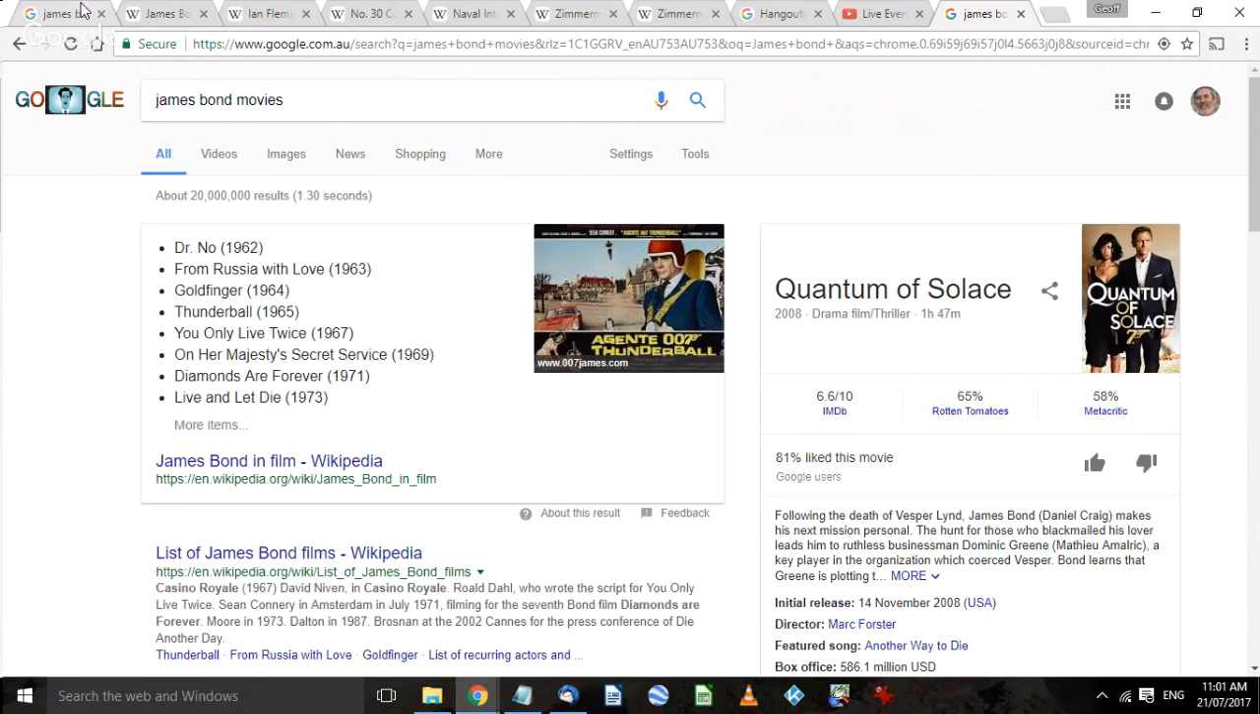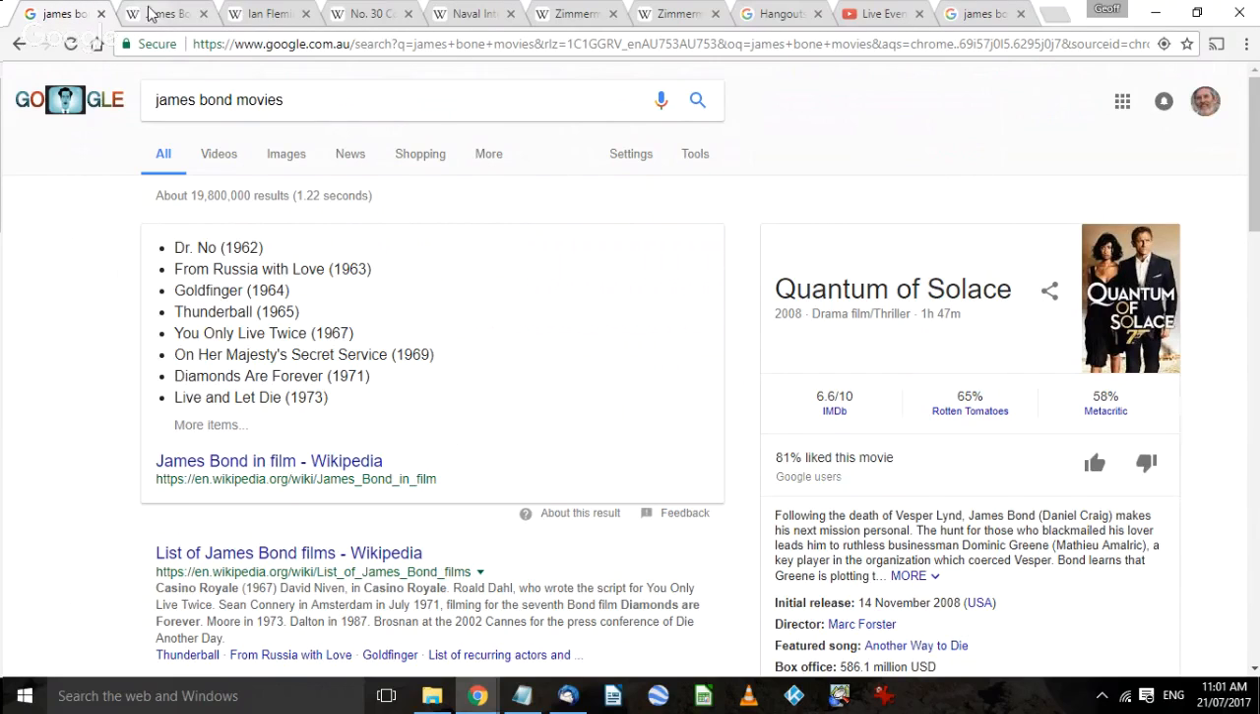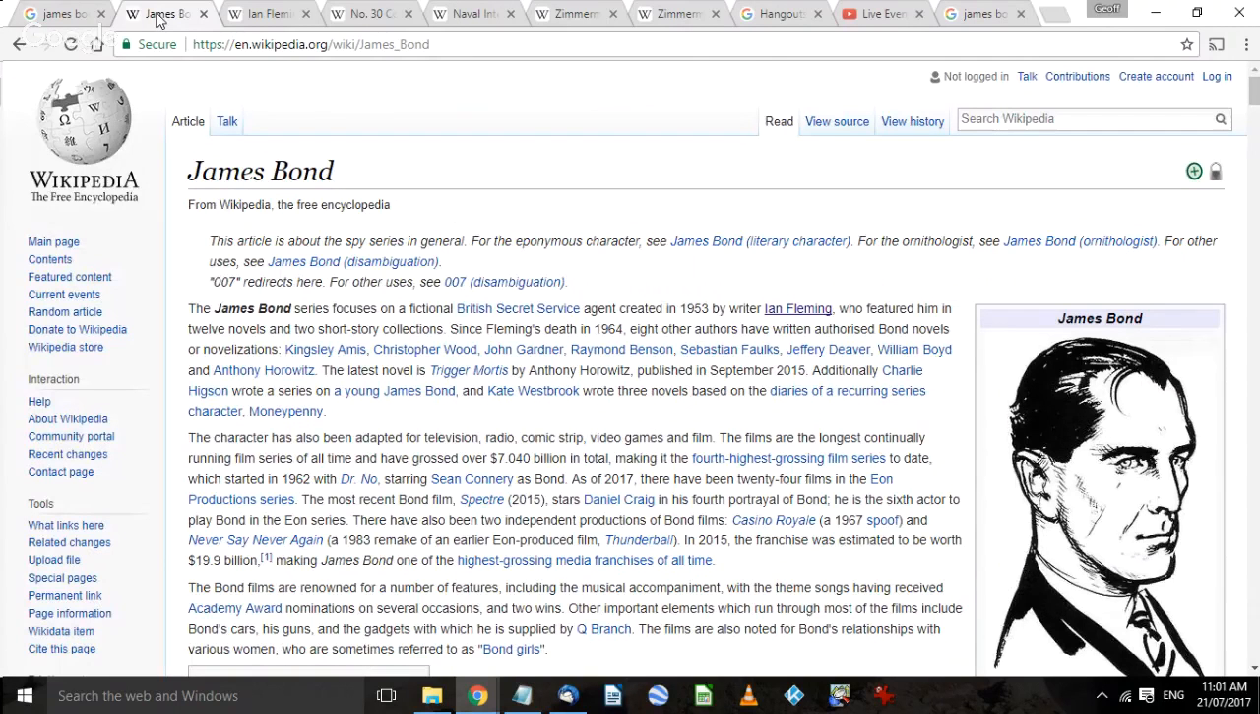So I thought, okay, a little bit more about that. I went into one of those pages looking up James Bond. I already knew that James Bond is a fictional character created by Ian Fleming. So I clicked on a link to Wikipedia, and it came up with James Bond: a series focused on a fictional British Secret Service agent created in 1953 by writer Ian Fleming. You'll notice that Ian Fleming is underlined in blue.